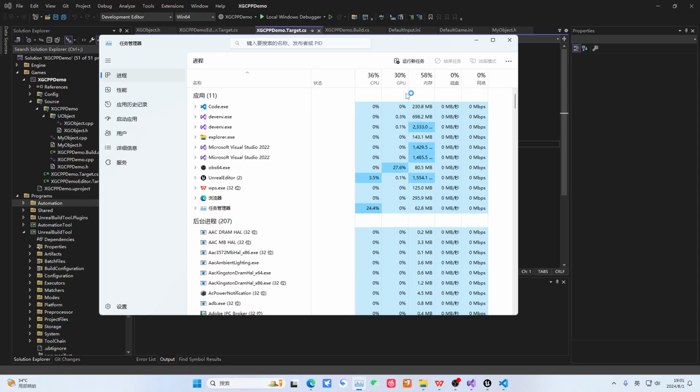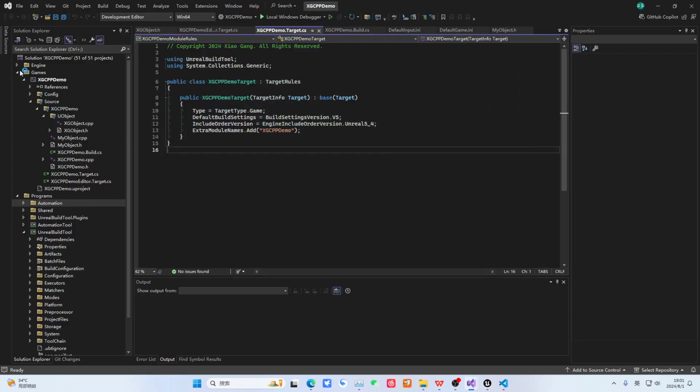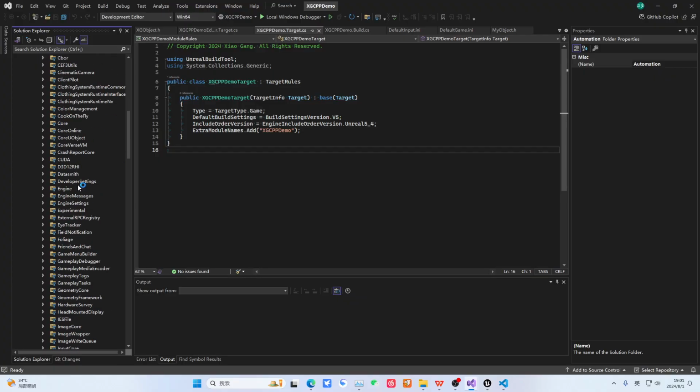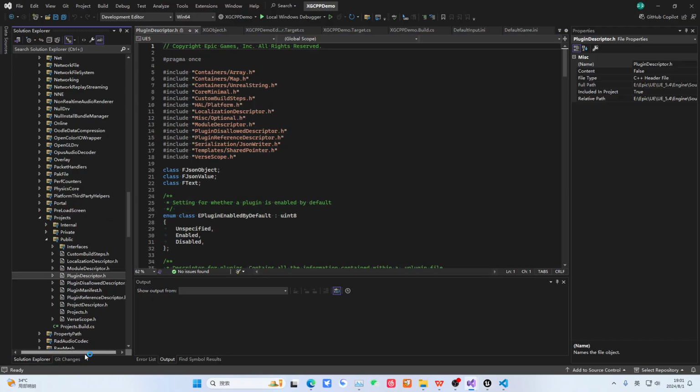Let's just open any project. Let's open this one. I have a lot of memory, so I have 64 gigabytes of memory, so it doesn't matter how many I open. If you have less memory, it might not be very convenient. Okay, let's find runtime. Then let's directly find this project. It's actually very close. Many of the modules inside are quite interesting.